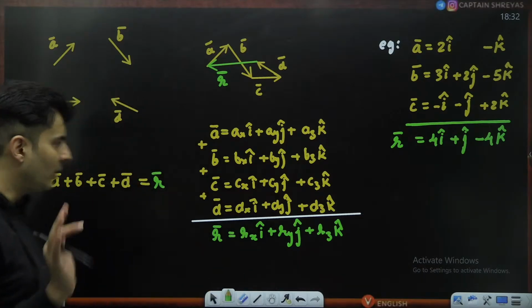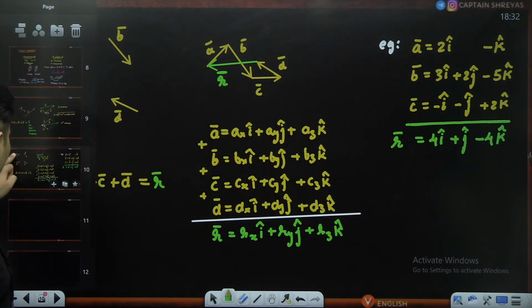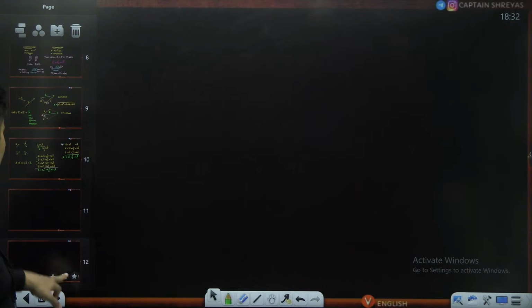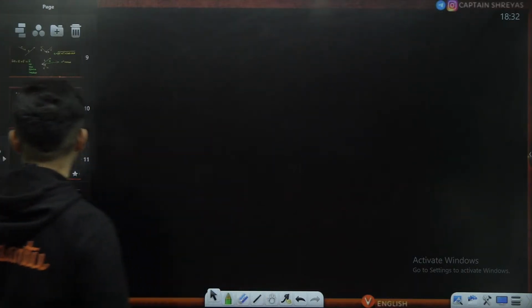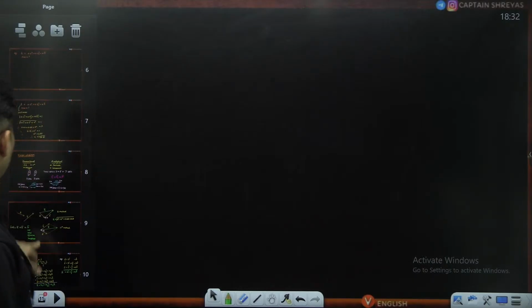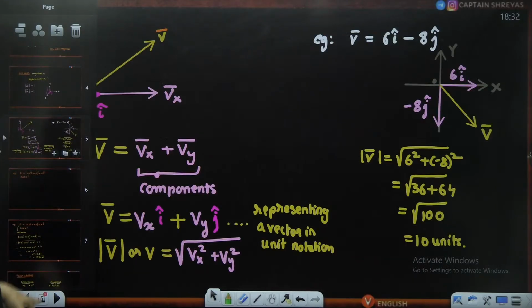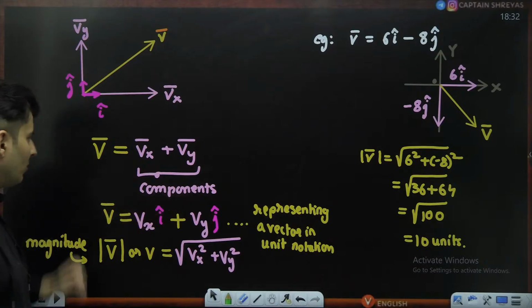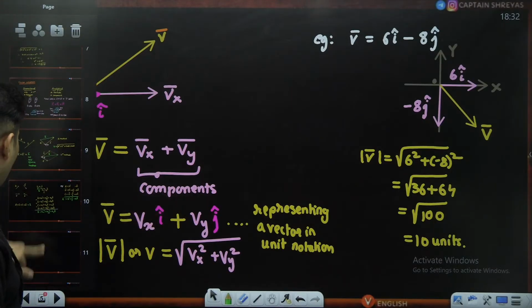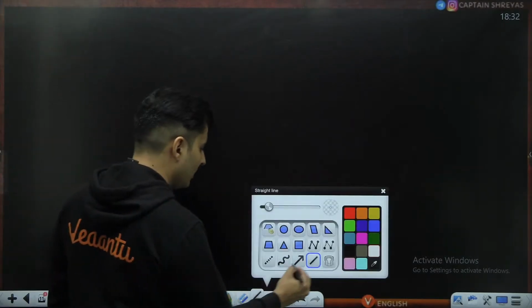I hope till this point everything is absolutely clear. Now, how do you find these components, sir? I always get confused. Don't worry, I will teach you. There is a very easy way on how exactly you can find these particular components. Okay, so let's have a look at it.